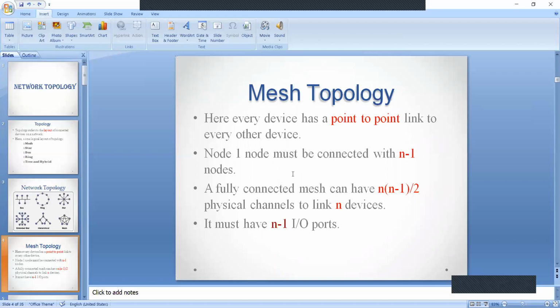In this topology, every device has a point-to-point link to each other device. Here we have n nodes in a topology. The number of connections to each node is n minus 1. A fully connected mesh can have n into n minus 1 by 2 physical channels to link n devices.